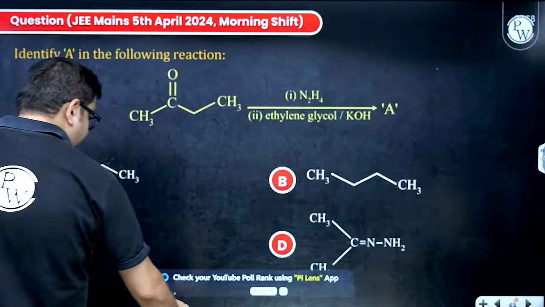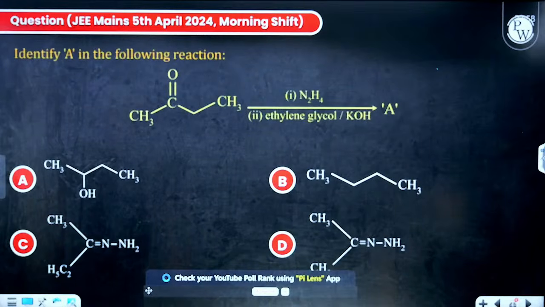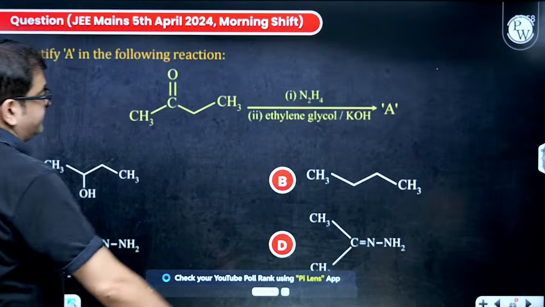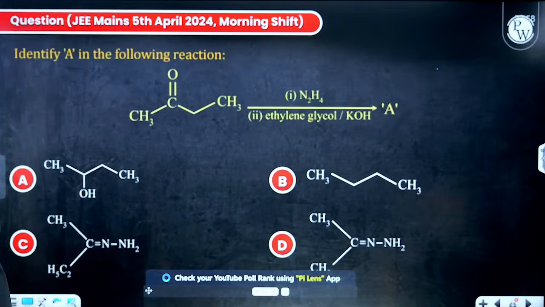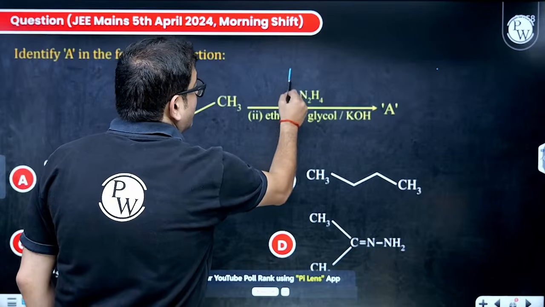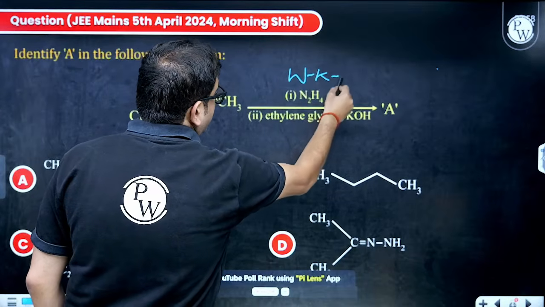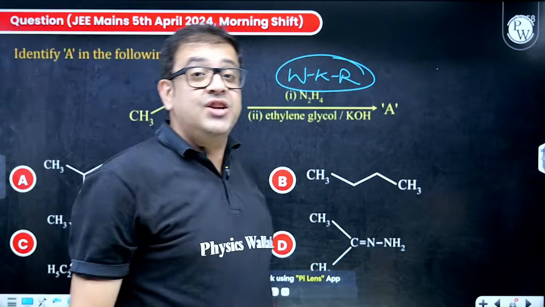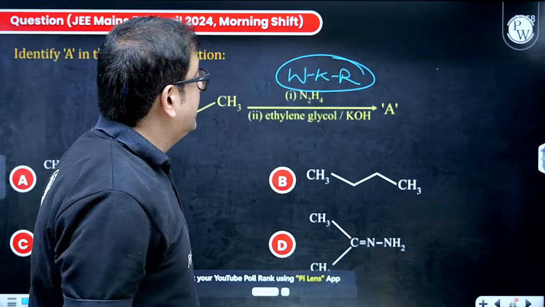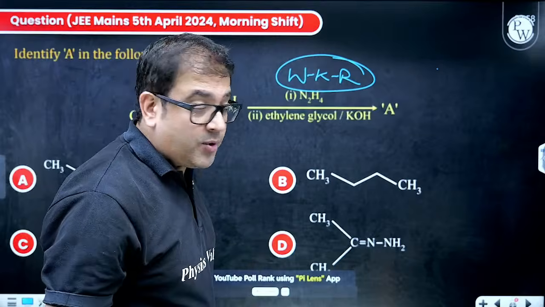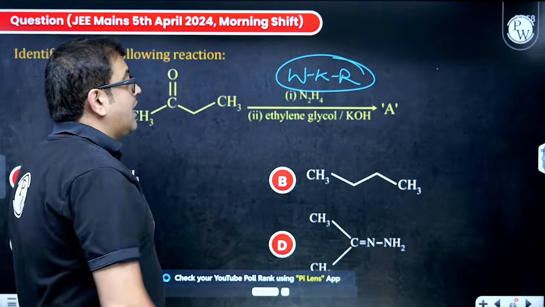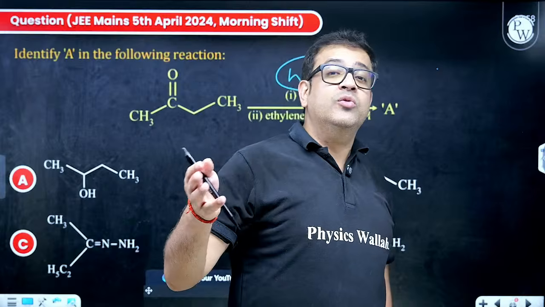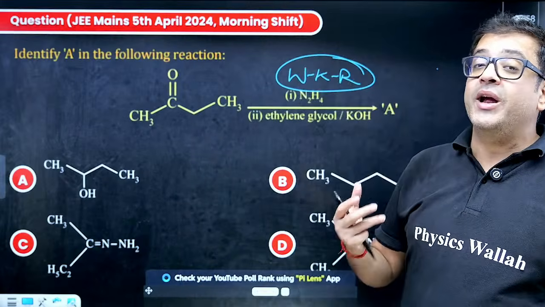Now the question says I have A as my product. So this is beta again. Now this is nothing but Wolff-Kishner reduction, which I was saying. You react with hydrazine. So this is again addition, elimination, nucleophilic addition. Then after elimination, you get your corresponding compound. And after ethylene glycol, you further process in basic medium and you get your alkane.